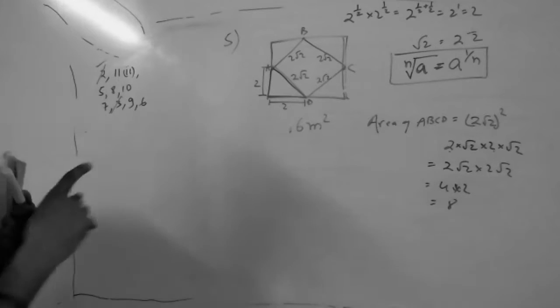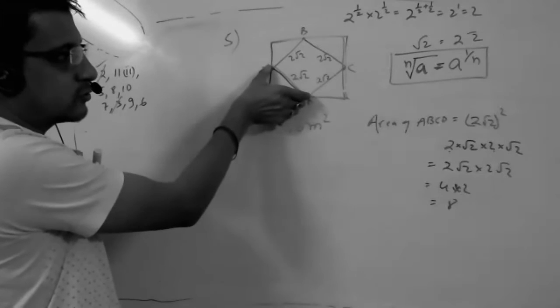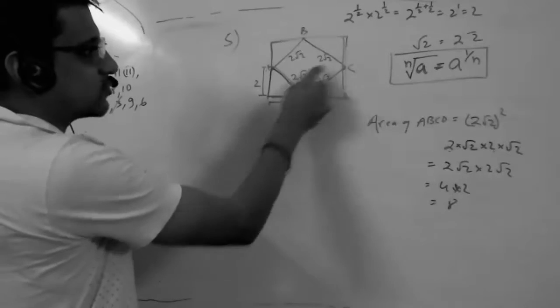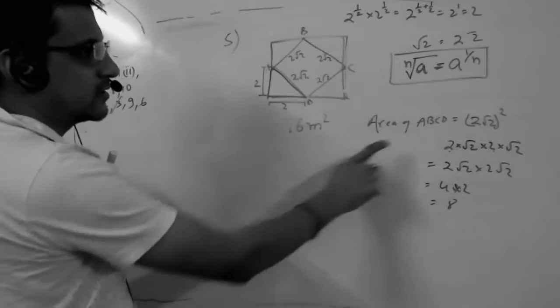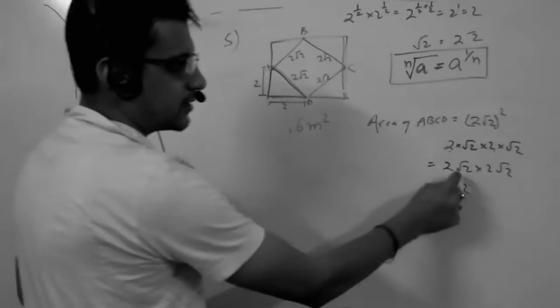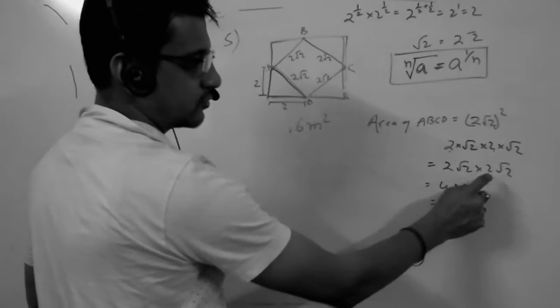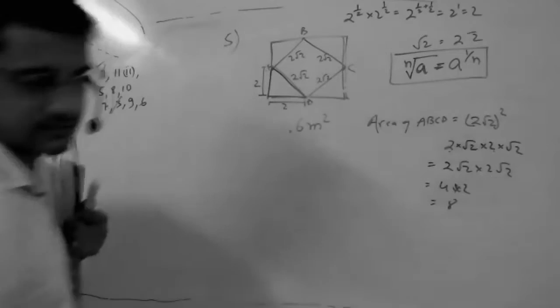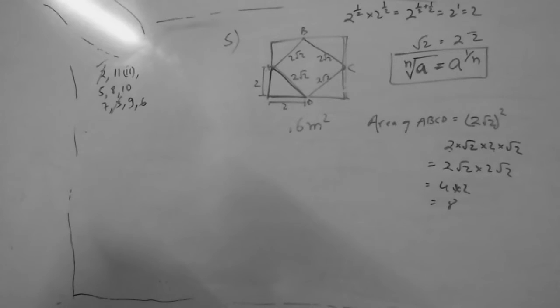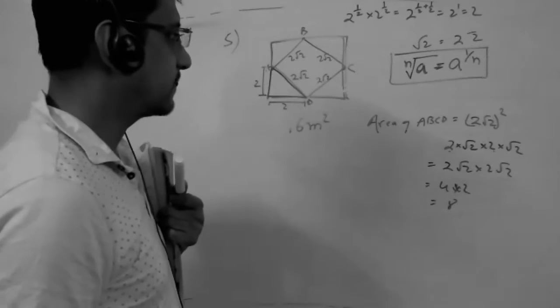Understood everyone? This is 2, this is 2, this is 2 under root 2 through Pythagoras theorem. This is a square, so all four sides are equal. So we multiply 2 under root 2 into 2 under root 2. And under root 2 into under root 2, we know it is 2. So 2 into 2 into 2, 2 to the 4, 4 into 2, 8. Answer 8. Clear? Sir, I am not clear. Which part? Sir, the whole, that side part.